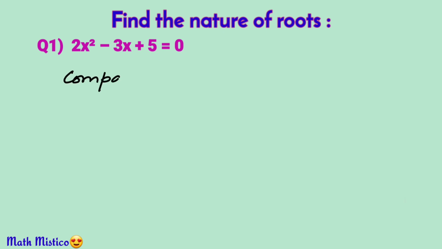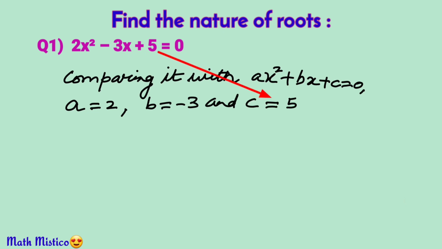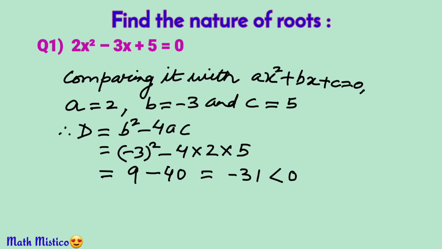So comparing it with the standard form ax² + bx + c = 0, a is 2, b is −3 and c is 5. Therefore, the discriminant will be b² − 4ac. Putting the values, (−3)² − 4 × 2 × 5, which is 9 − 40 = −31. As this is less than 0, it means this equation has no real roots.